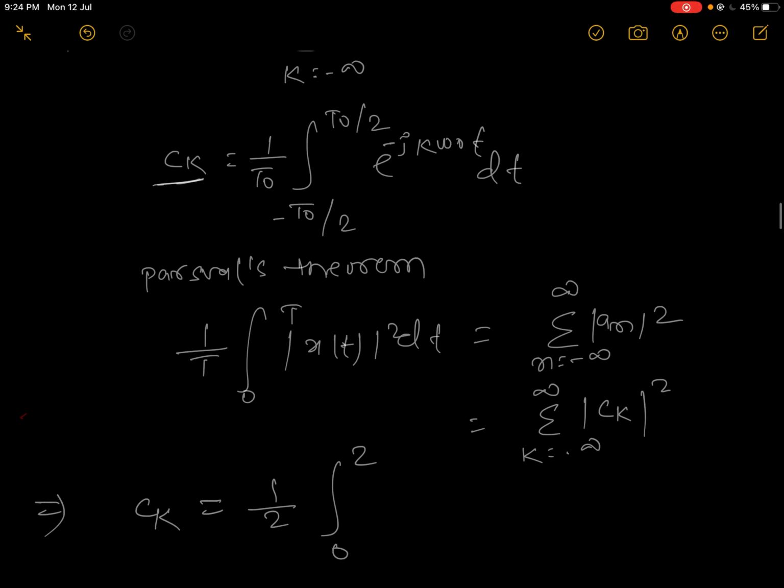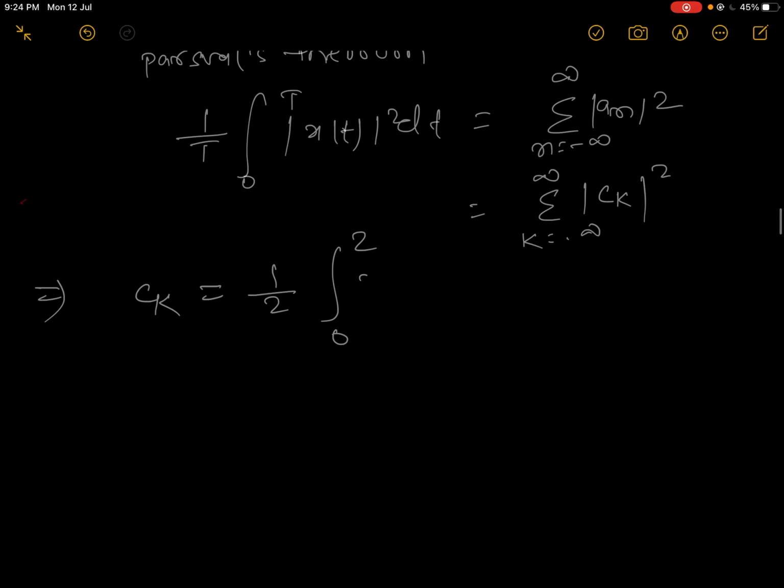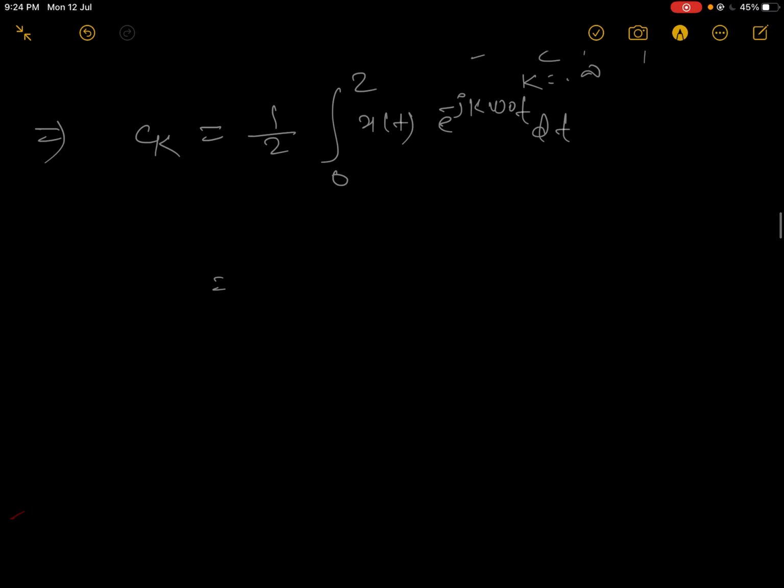One thing is missing here: x(t) will also be there. So x(t) e to the power minus j k omega 0 t dt. This will be 1 by 2 integral 0 to 2 of x(t) e to the power minus j k omega 0 t dt. Same thing written.